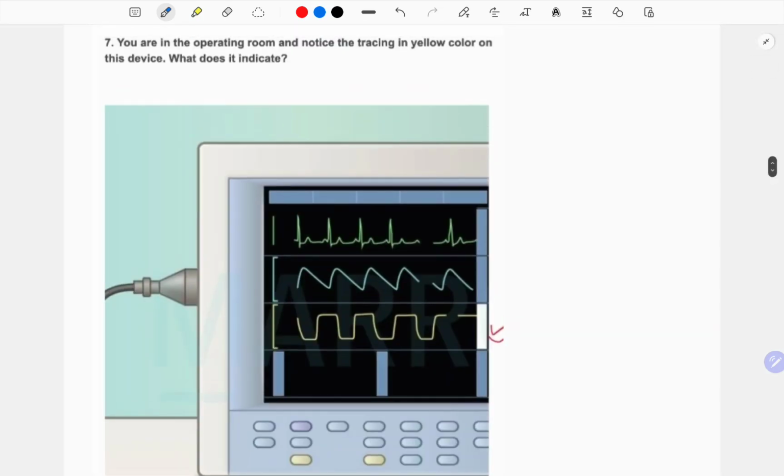Now, a very basic question. You are in the operating room, noticing the tracing in the yellow line on the device. What does it indicate? So this is actually a line for capnograph.